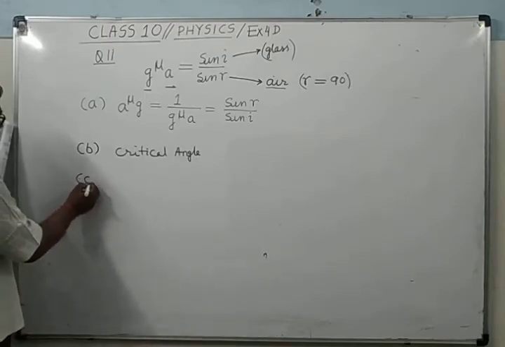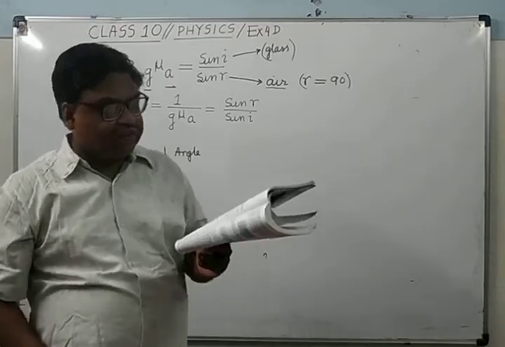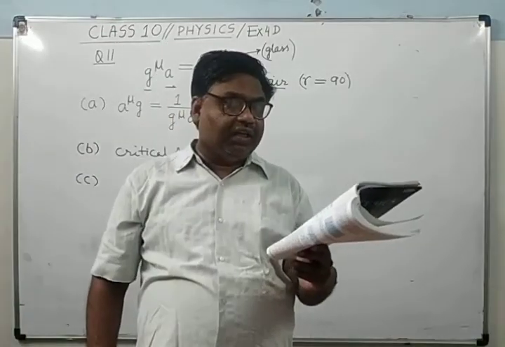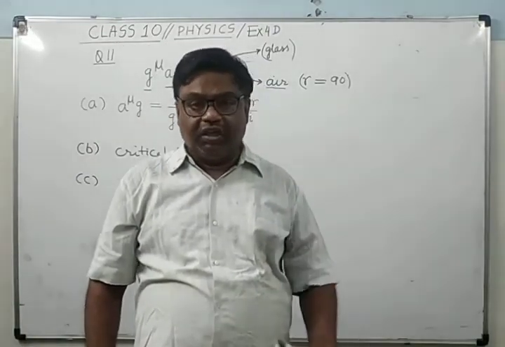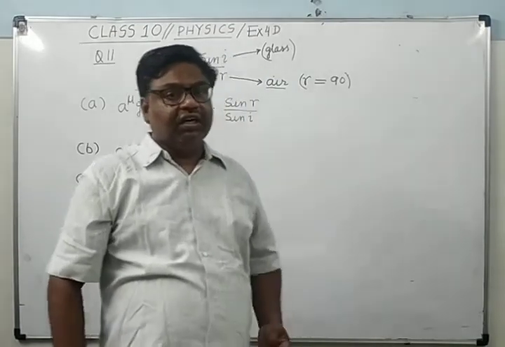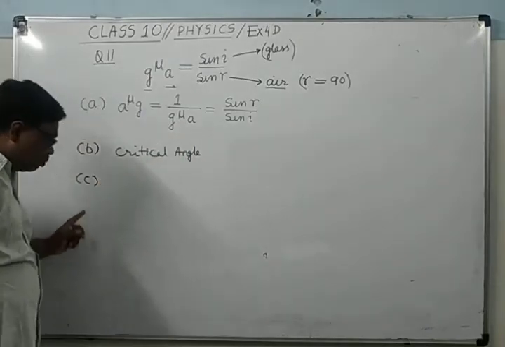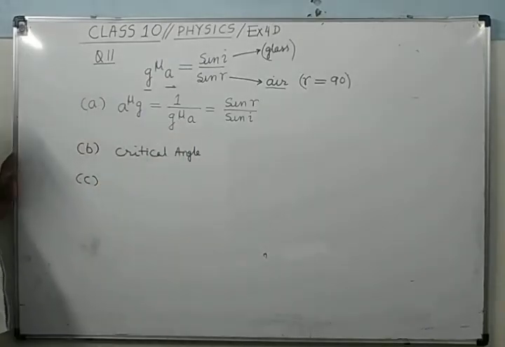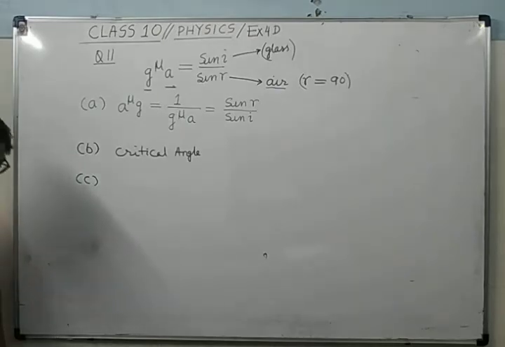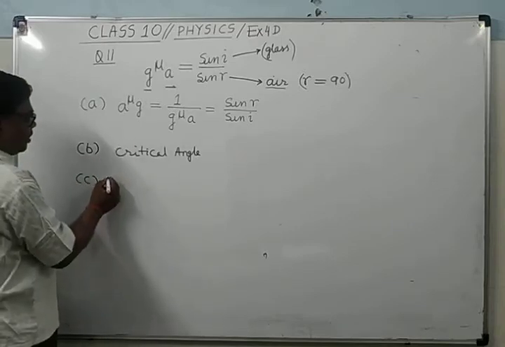Then part C: what is the physical significance of the angle I in part B? Now see here, if the angle of incidence in the glass becomes more than this angle, then the ray of light will get totally reflected. It will suffer total internal reflection. So what is the physical significance?